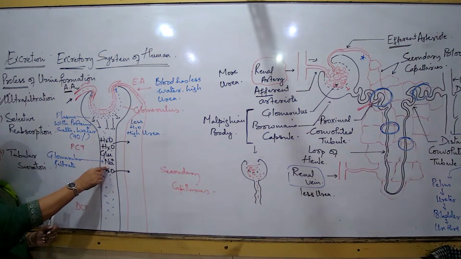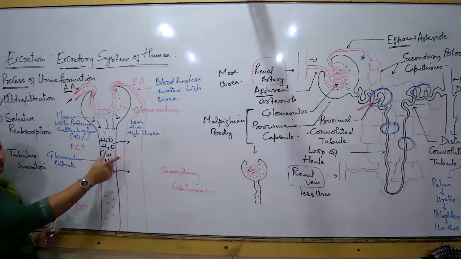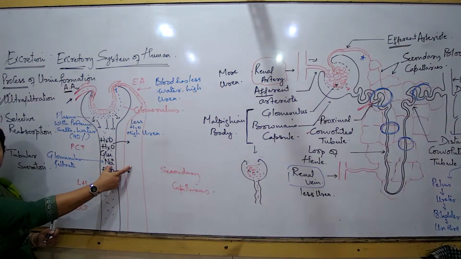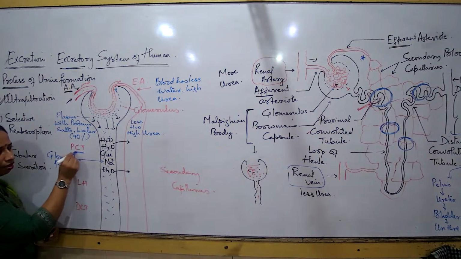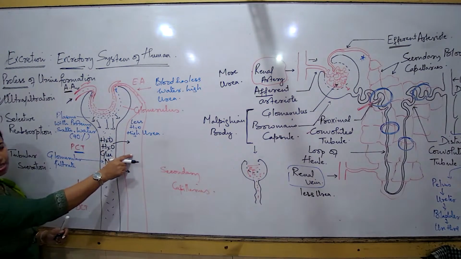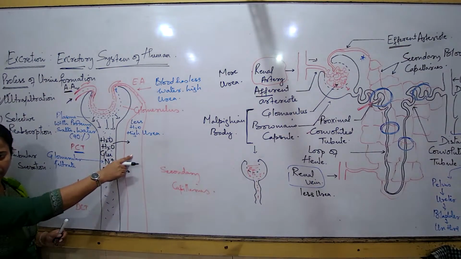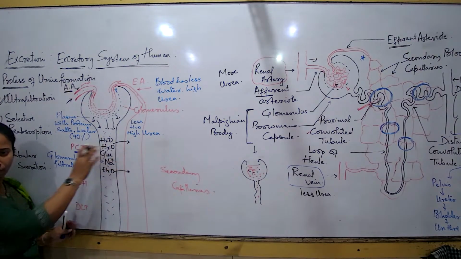So now I compare this glomerular filtrate and the surrounding blood capillary. I start comparing the first part of the tubule, that is the proximal tubule, and the surrounding blood capillary, and find out: is there any process happening? Is there any movement of ions, salts, anything?